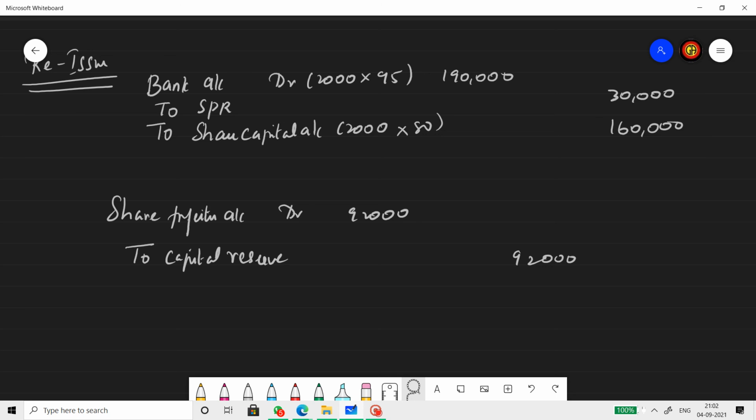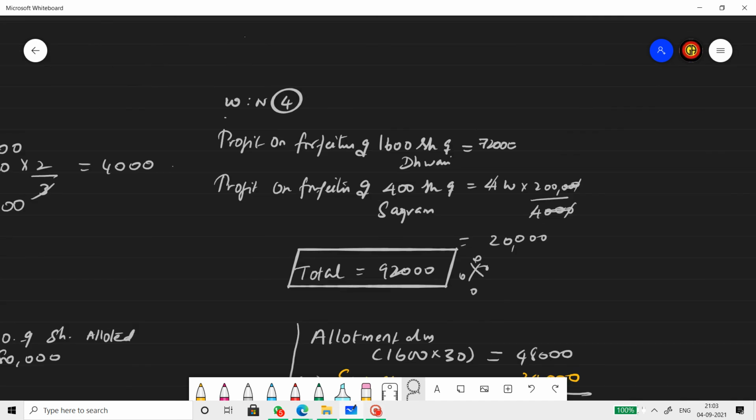So therefore, we need to find the proportionate amount only for Sargam, not for Dhwani. Profit on forfeiture of 1,600 shares of Dhwani is 72,000. This figure you can find in the forfeiture entry of Dhwani. Share forfeiture account will be credited by 72,000 in Dhwani's forfeiture entry. So that is this figure.